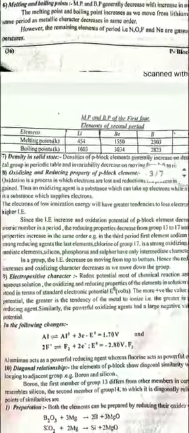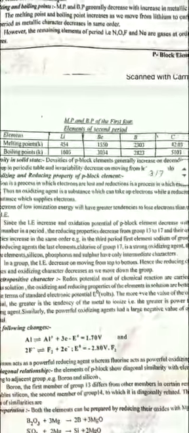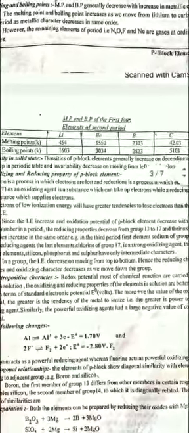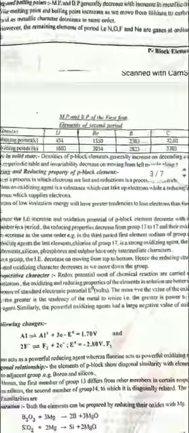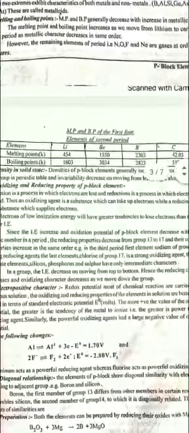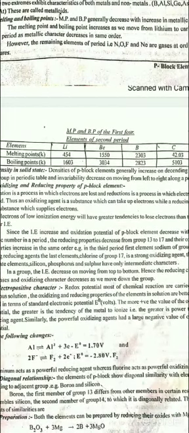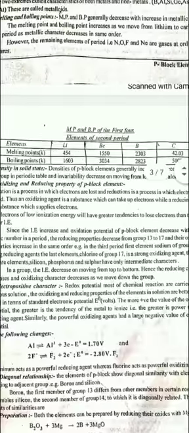The reducing property decreases from group 13 to group 17, and their oxidizing property increases in the same order. Try to understand the situation: ionization energy increases, oxidation potential of p block elements decreases with rising atomic number.